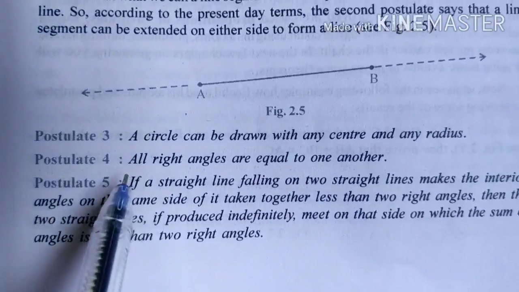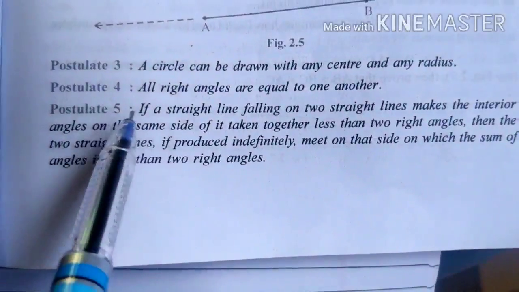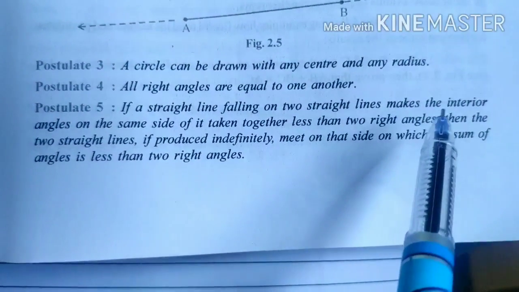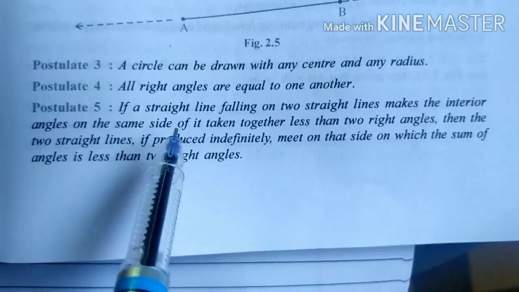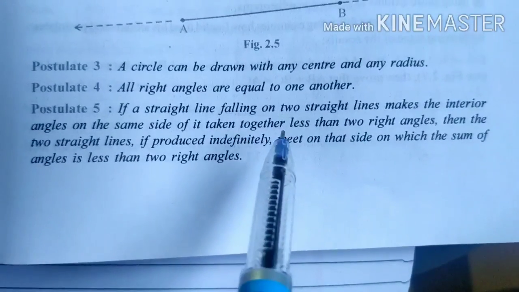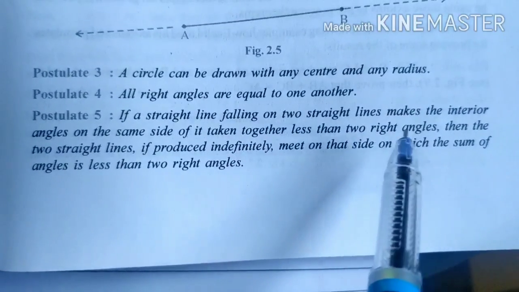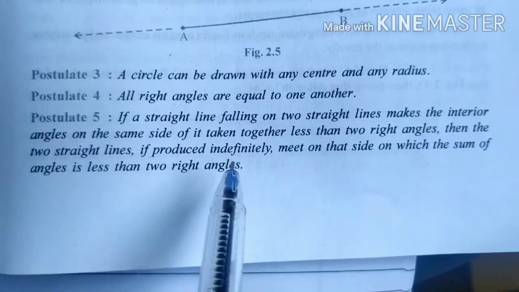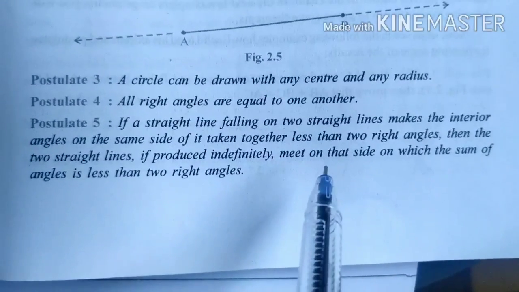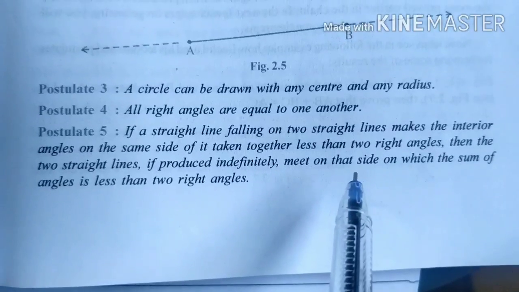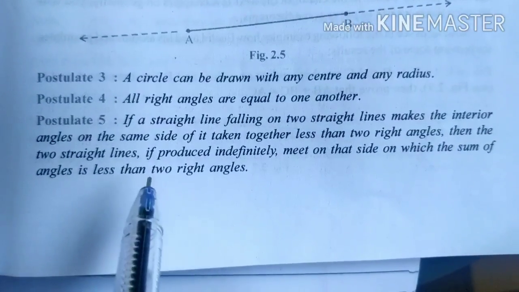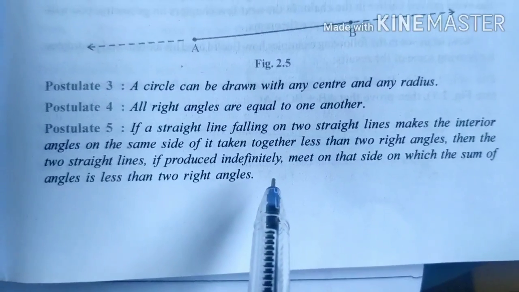Next, postulate 5: if a straight line falling on two straight lines makes the interior angles on the same side of it taken together less than two right angles, then the two straight lines, if produced indefinitely, meet on that side on which the sum of the angles is less than two right angles.